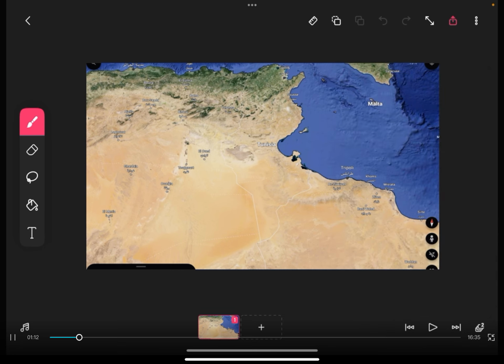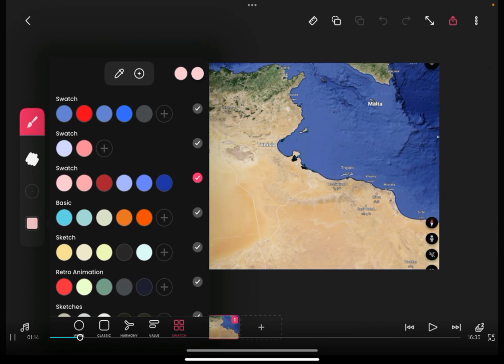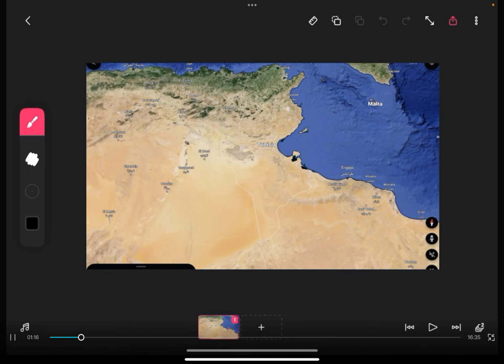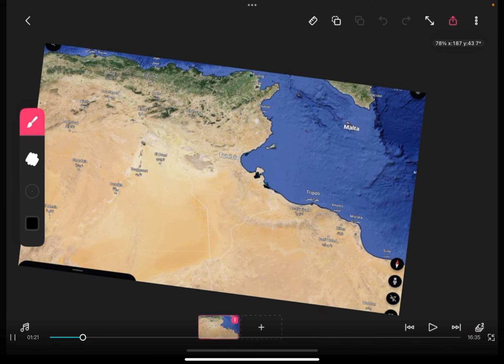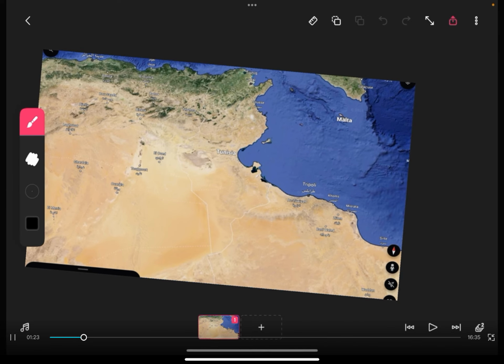Map. So now all that you're going to do is select the black, and you are going to literally trace the entire thing. I'll get back to you once it's done.